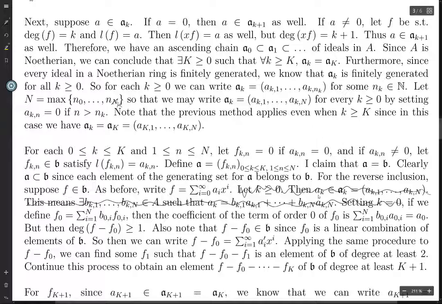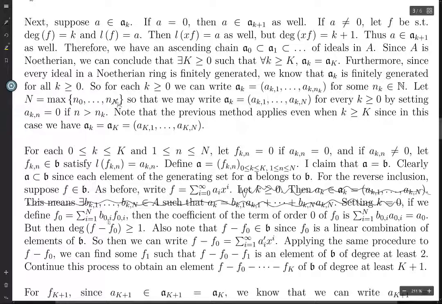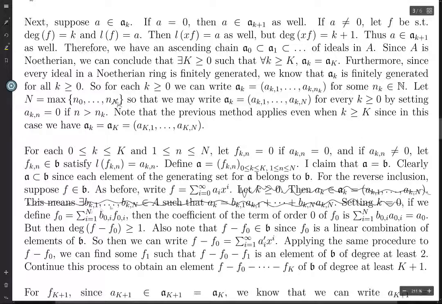Okay, so let's take this f. Let f_0 be the sum from i equals 1 to n of b_{0i} f_{0i}. Now, how are we choosing these b_{0i}'s? I've sort of crossed out the way I chose them before, because the way I chose them before is not quite right.